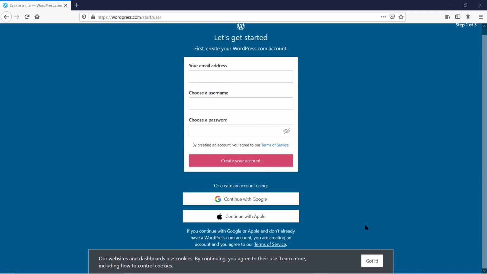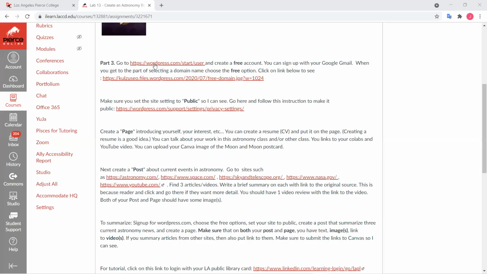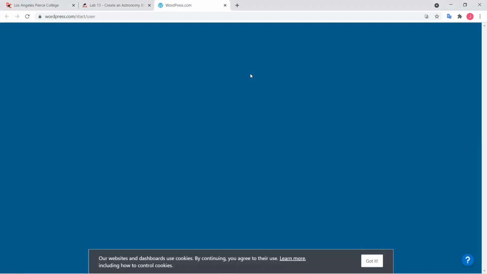Okay, with that in mind, let me stop sharing and go back to my Google Chrome. When I click on that, you notice that it just logs me straight into WordPress.